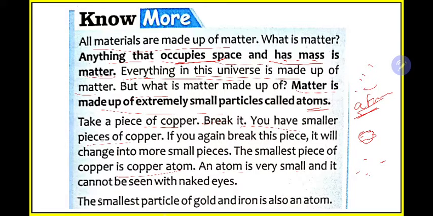The smallest particle of gold and iron is also an atom. Not only for gold and iron, for any metal, the smallest particle will be the atom. In biology we read that the smallest unit is the cell, but here in the physics part, the smallest is the atom. So everything in this universe is made of atoms, and from atoms the next will come matter.